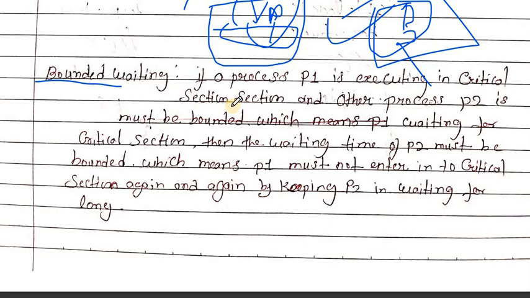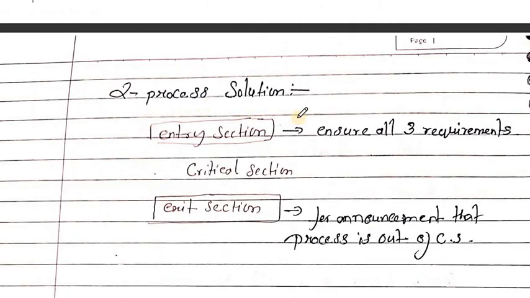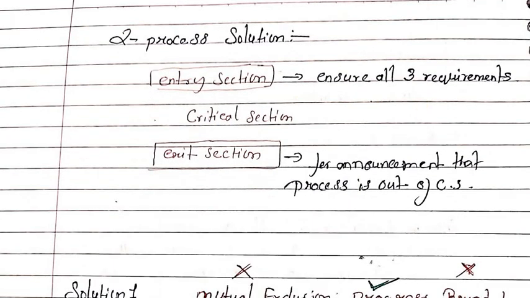So here we must find the solution for the critical section. If there is a critical section and any process wants to execute it, it must fulfill these three conditions. Here is the two process solution. The entry section ensures whether all three requirements are fulfilled or not.